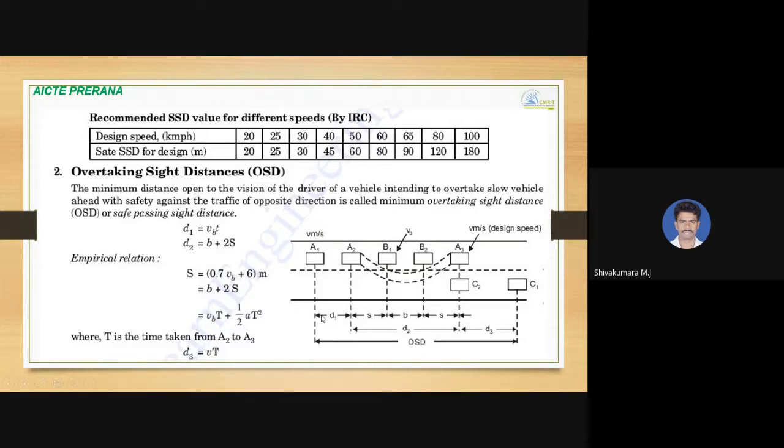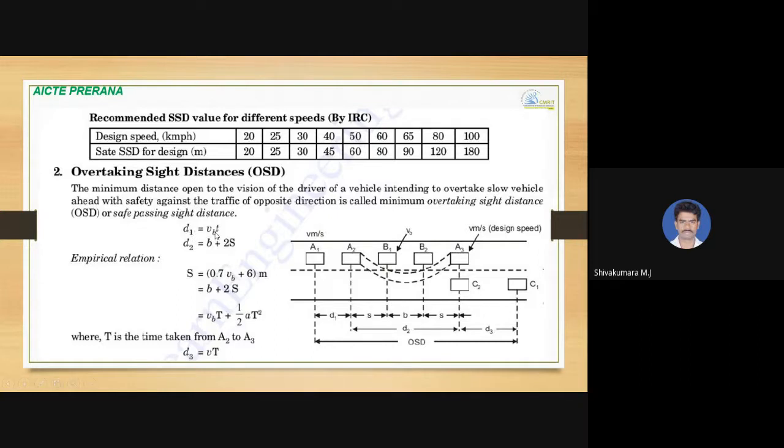So the distance traveled by vehicle A initially, this much distance, that is D1, vehicle A has to travel with the design speed of vehicle B only. If the design speed of vehicle B is known, you can calculate the distance traveled by vehicle A from A1 to A2.